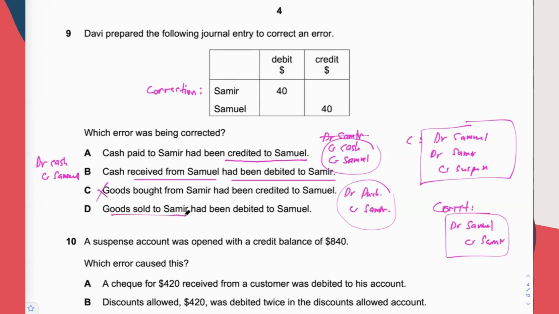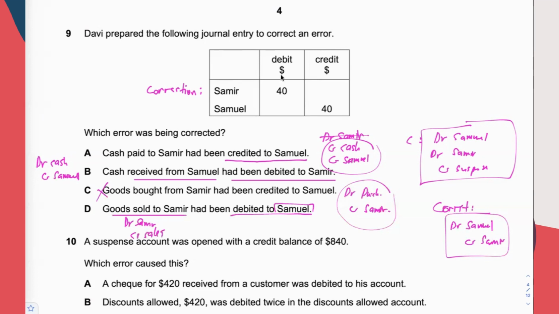Goods sold to Samuel have been debited to Samuel. Okay. So I believe that this is selling goods on credit because they don't mention. Furthermore, they touch the personal account. So must be selling goods on credit. If they don't sell goods on credit, they would have debited cash or bank. So supposed to debit Samuel, credit sales.